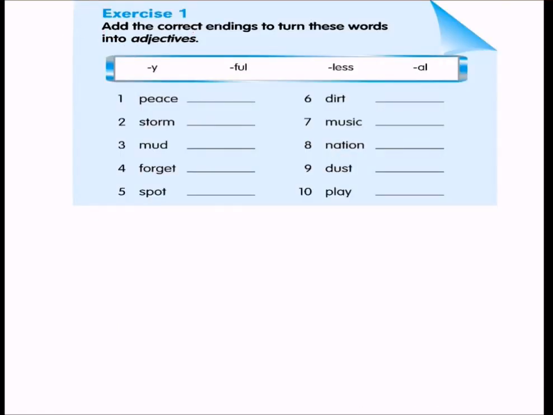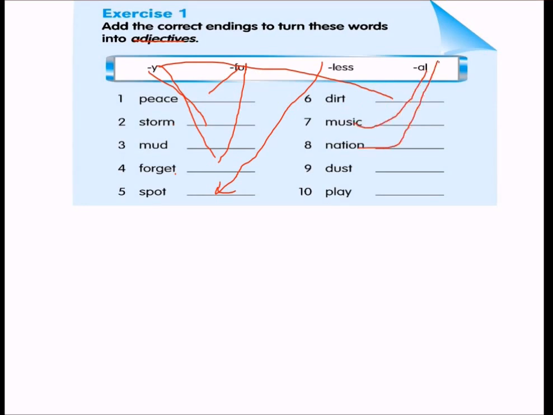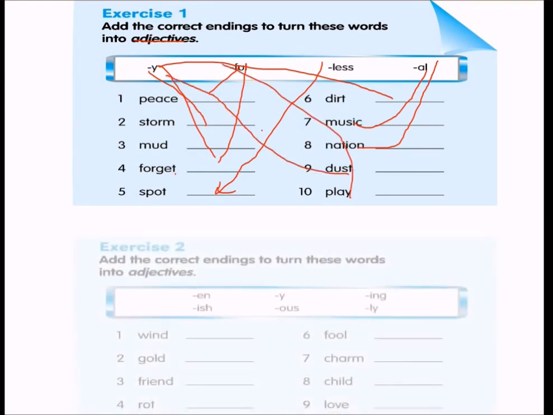Add the correct ending to these words to turn them into adjectives. So peace, peaceful, storm, stormy, mud, muddy, forgetful, spot, spotless, dirt, dirty, music, musical, nation, national, dust, dusty, playful.